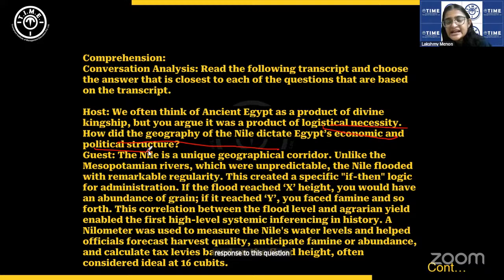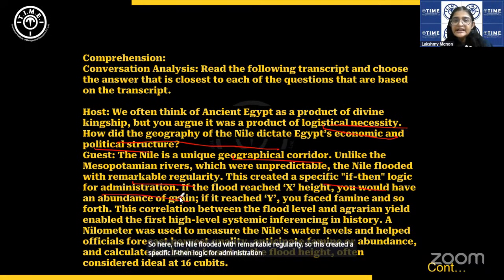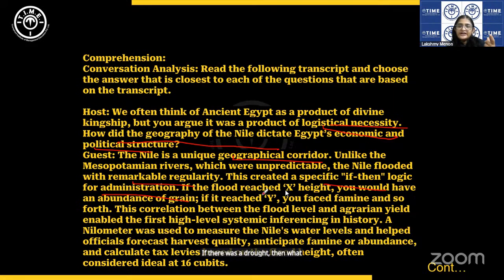The guest says that the Nile is a unique geographical corridor. The Nile flooded with remarkable regularity. So this created a specific if-then logic for administration. That is, if there was a flood, then what should you do? If there was a drought, then what? If the flood reached a certain height, you would have abundance of grain. If it reached Y, you faced famine.